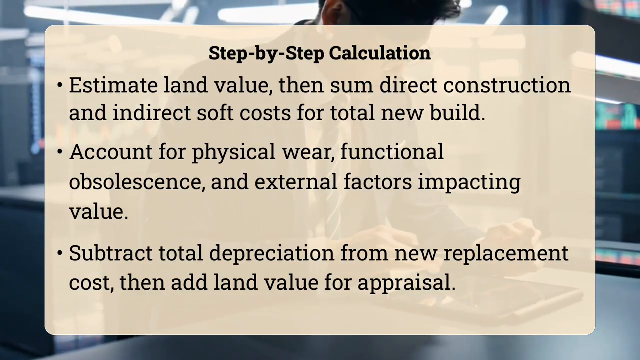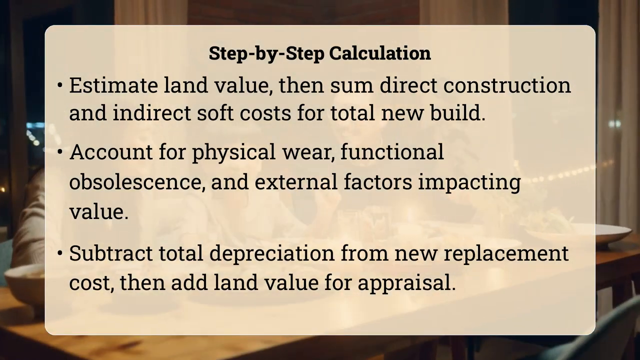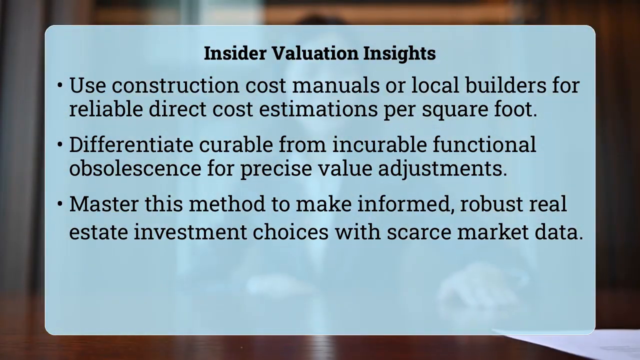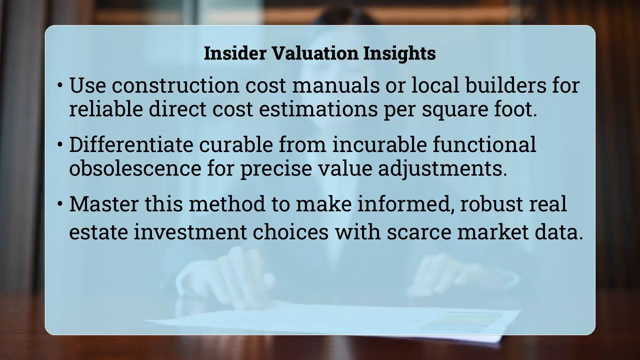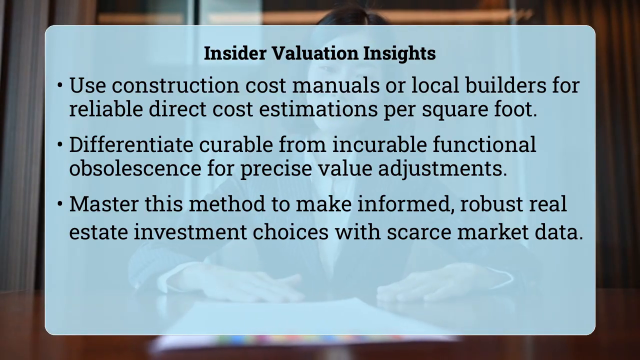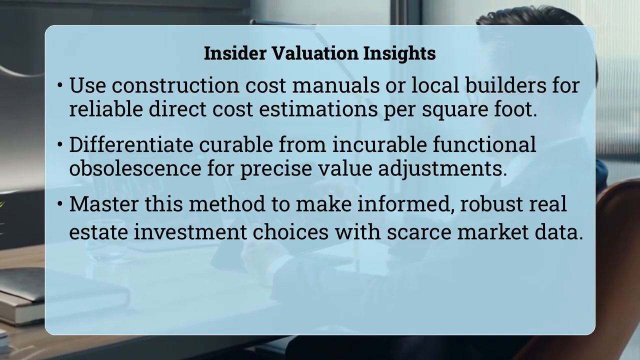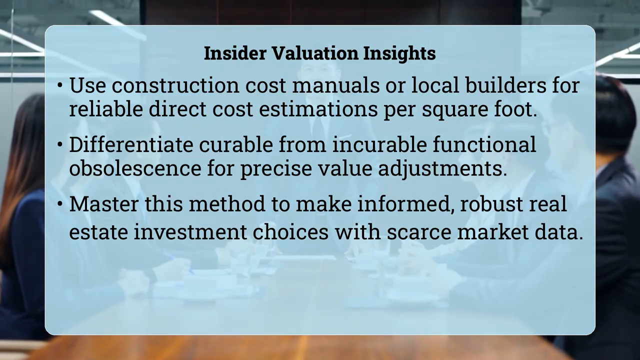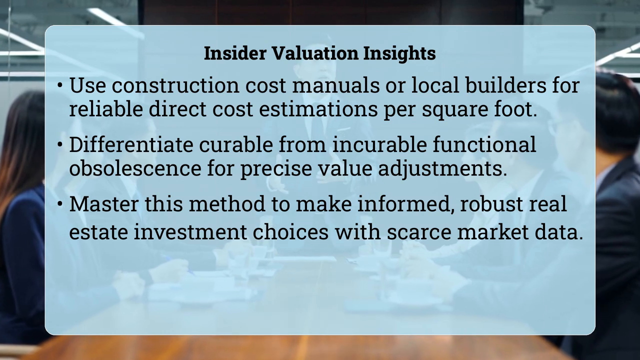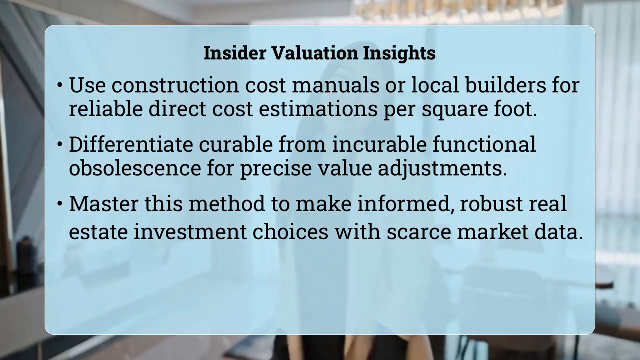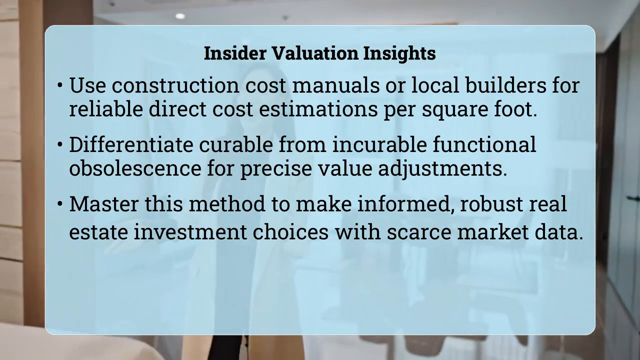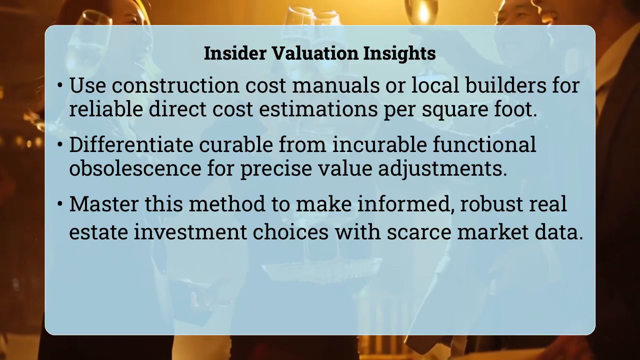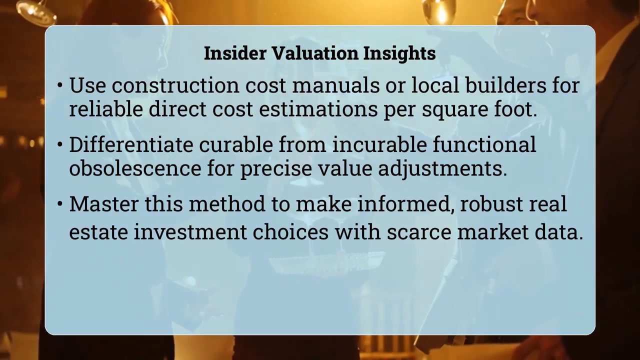A common technique for estimating direct costs is the square foot method, where you multiply the building's total square footage by a construction cost per square foot for similar quality structures in your area. This per square foot cost can be obtained from local builders, cost manuals like Marshall and Swift, or construction cost estimating services.